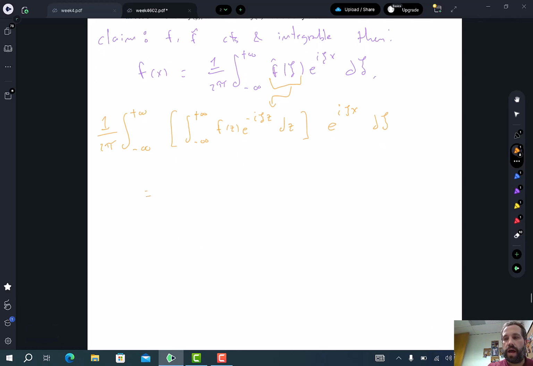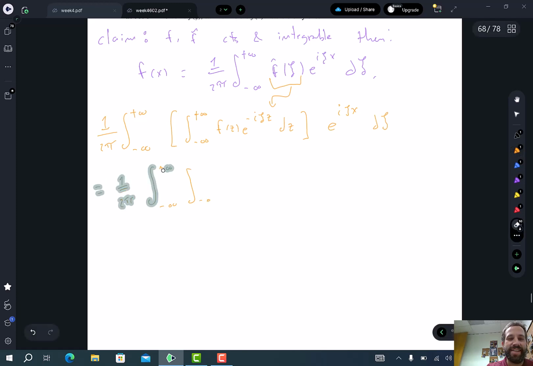So this is equal, whoops. I'm giving myself some room here for a reason. So this is equal to 1 over 2 pi. Actually, I don't need to give myself room yet. Sorry. Actually, I do need to give myself room. You'll see why in a minute. I know it seems ridiculous now. It's basically because I don't want to rewrite a whole bunch of stuff.